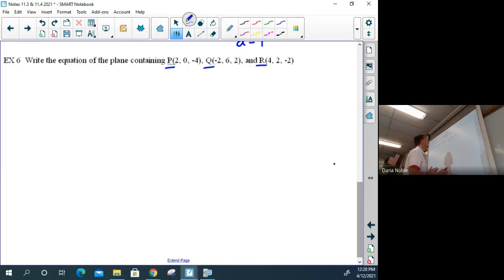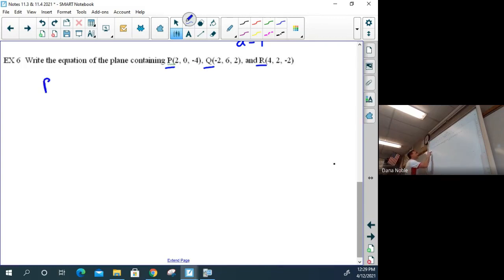Now, I can't plot these in 3D, but you could go back and watch the video that I posted about plotting points in 3D if you'd like. But you don't need that. What we need to know and understand is that when we find this normal vector that we're going to find, they have to cross at the same point. And I'll show a demonstration of that momentarily. But first, let's make some vectors.